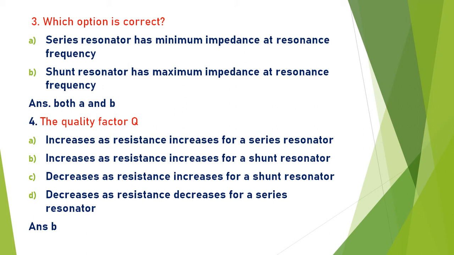Next, quality factor Q. You have to select the options for series and parallel resonance. For series resonance, the quality factor increases as resistance decreases because quality factor is proportional to 1 upon resistance. But in case of shunt resonance, quality factor depends upon the value of R. That means Q is proportional to resistance. So Q increases if resistance is increased for shunt resonance. So the answer is B. Quality factor is proportional to R in case of shunt resonance, and inversely proportional to R in case of series resonance.